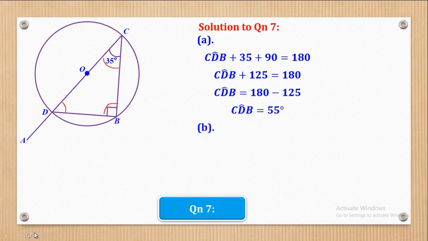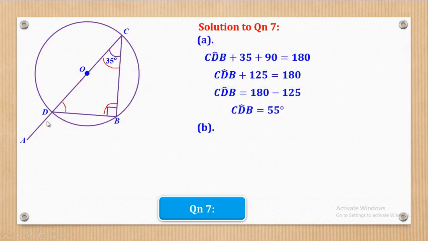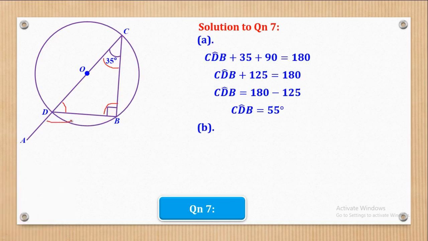Now for part B, they wanted angle ADB. So basically they want this angle. For that angle, you have to remember that these are angles on a straight line. You can either say angles on a straight line, or you use the exterior angle property, whereby this plus this will be equal to that.